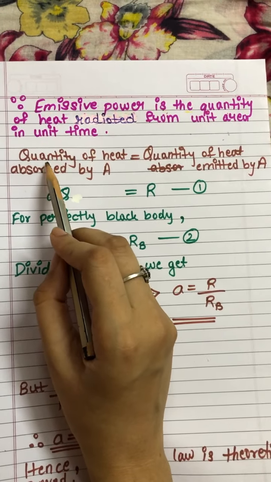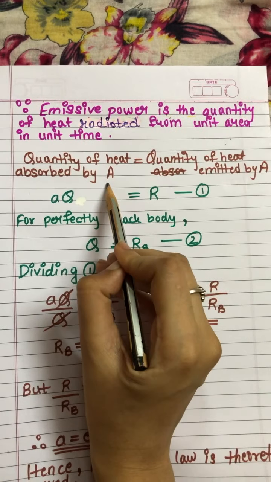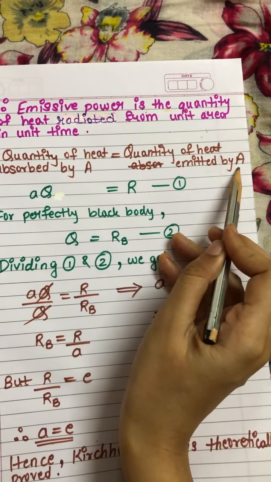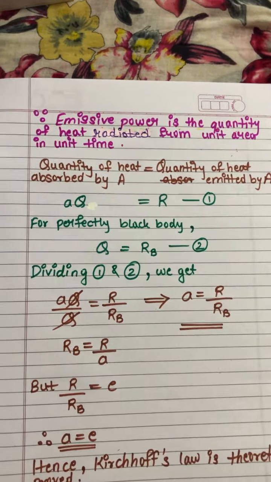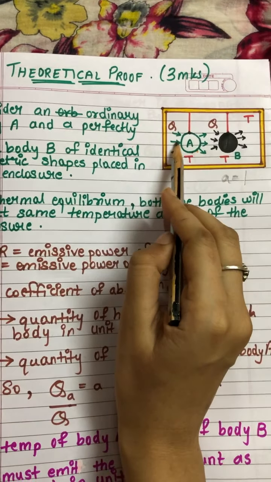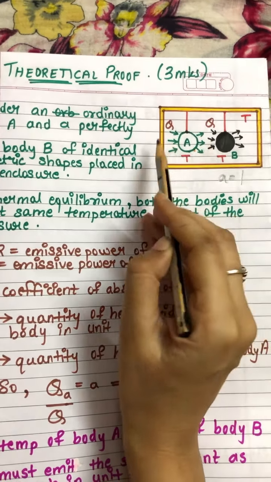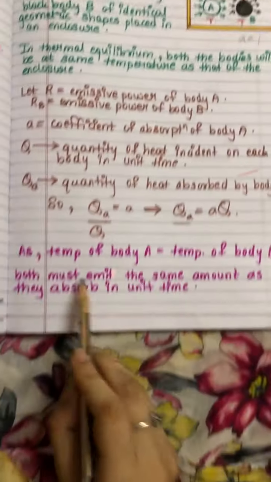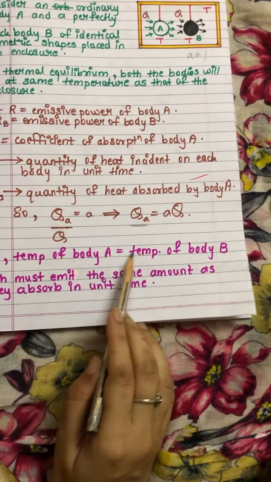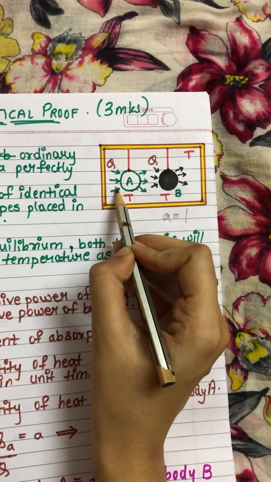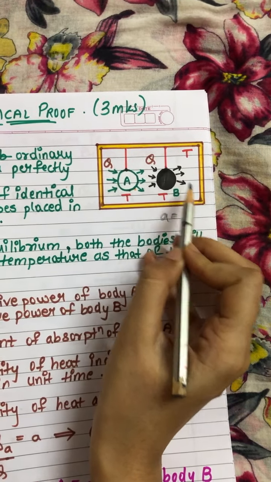Now what we know is that the quantity of heat absorbed by A will be equal to the quantity of heat emitted by A. Whatever amount of heat A absorbs, the same amount of heat it will emit, because the temperature of both the bodies is the same.